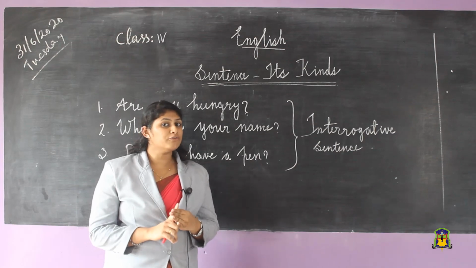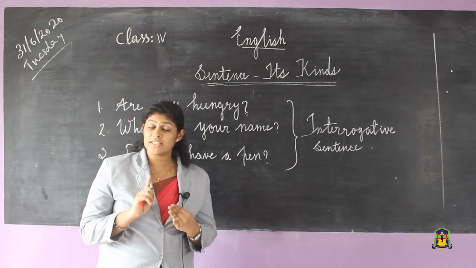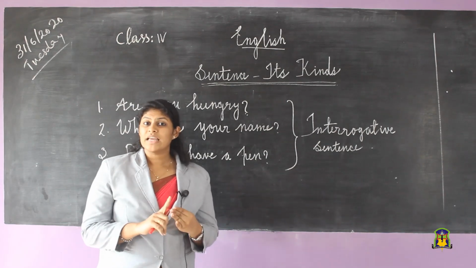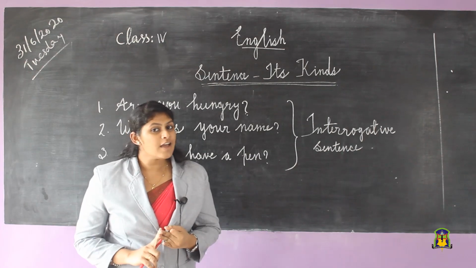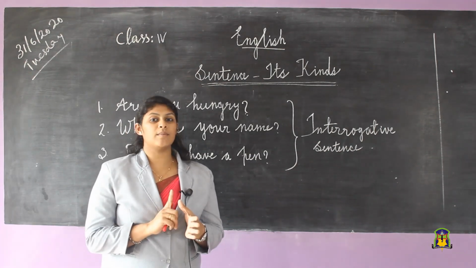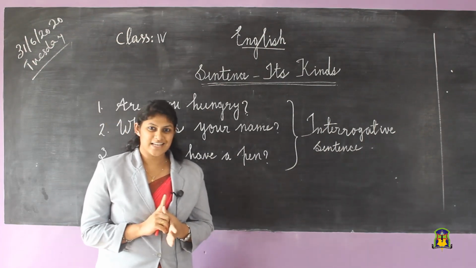Okay, these are the four kinds of sentences. Which are the four kinds of sentences? Yes, assertive, interrogative, imperative and exclamatory. Okay, good. These are the four kinds of sentences.